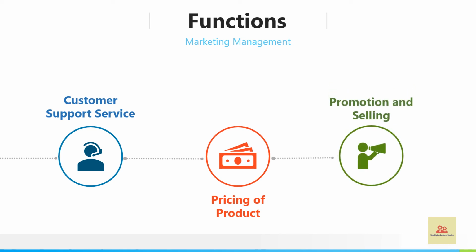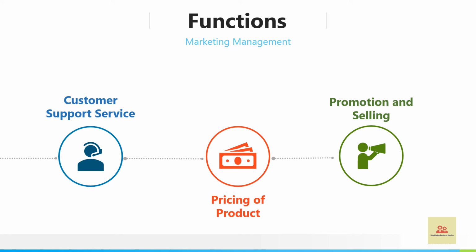Next is promotion and selling. So we have prepared a product, we have designed a product, we have fixed a price. Now what is promotion? Promotion is persuading or putting the products in front of the buyers. That means we are persuading people to see our product and buy our product.